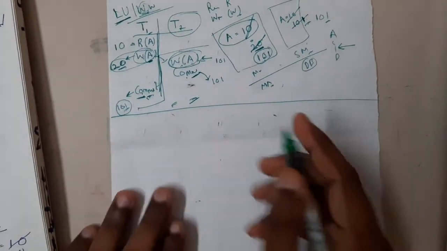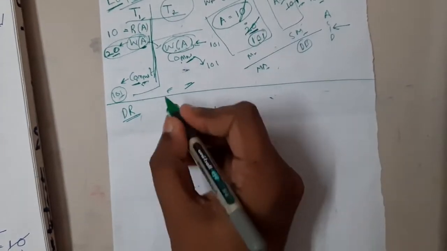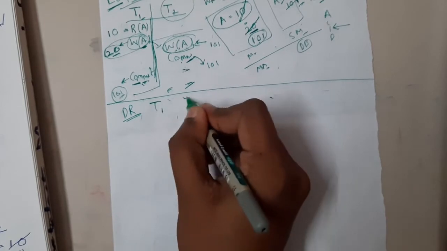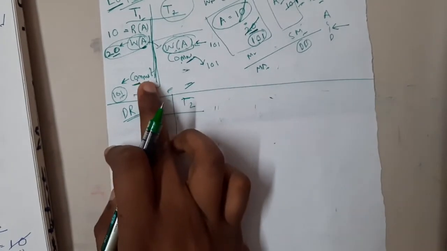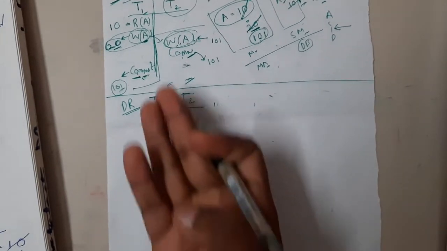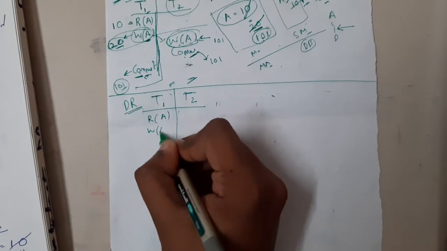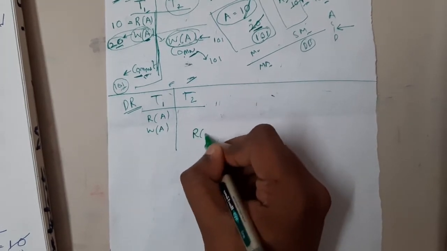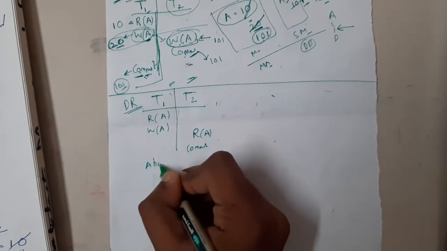Now the second problem is the dirty read problem, guys. As we move on, it will be really easy for you to understand. The previous one took around 6 minutes, and this will take around 2 to 3 minutes because you understood the concept now, right? So: read of A, write of A, read of A, commit, abort.